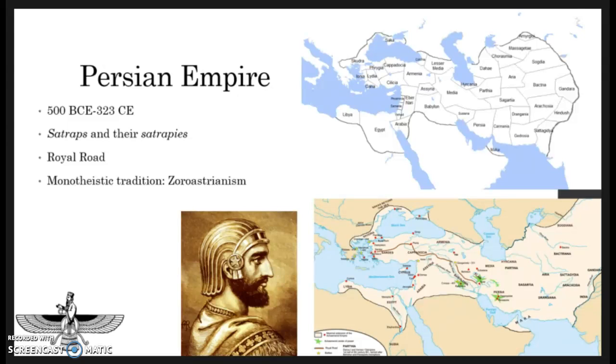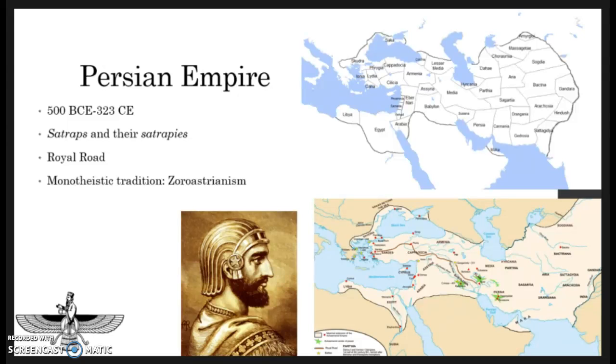It's different from previous empires, though, such as the Assyrian and the Akkadian empires, because the Persians practiced tolerance of other people. They did not force their conquered people into the Persian religion, language, culture, or customs, and they even encouraged their conquered people to enter into positions within the Persian government. They ended the imprisonment and enslavement of the Jews from the old Babylonian king Nebuchadnezzar. And in doing so, this allowed a very diverse society with a variety of different cultures and traditions.